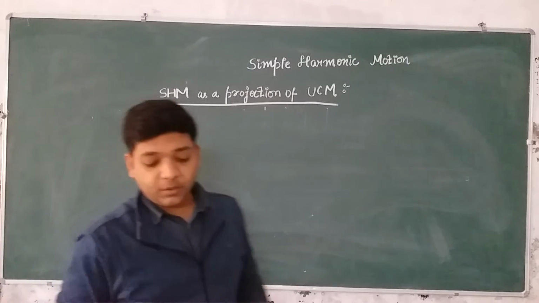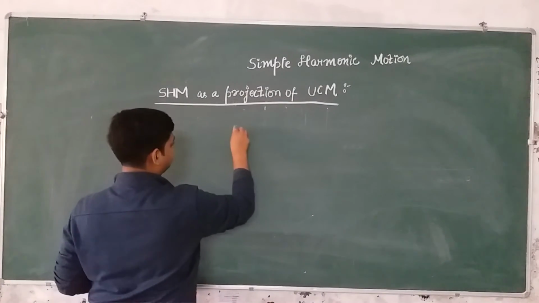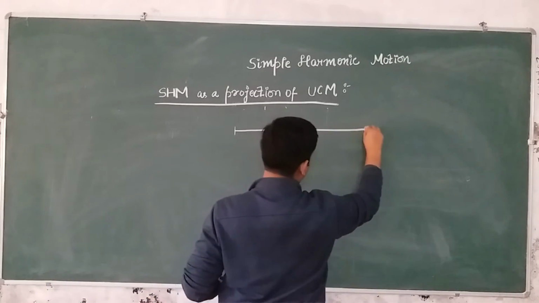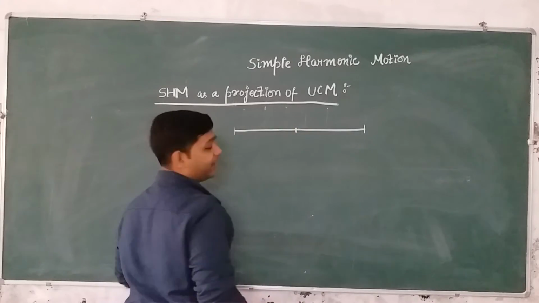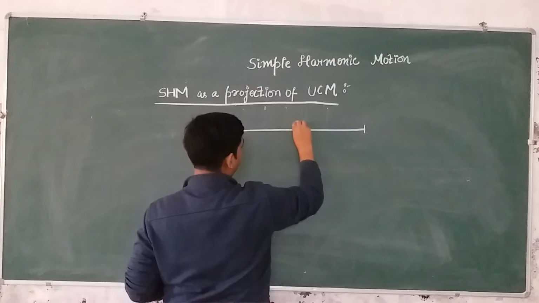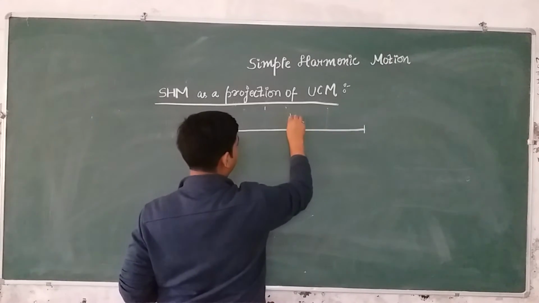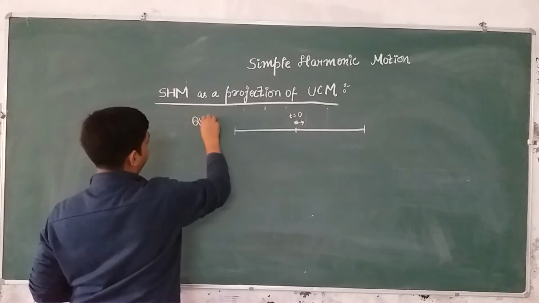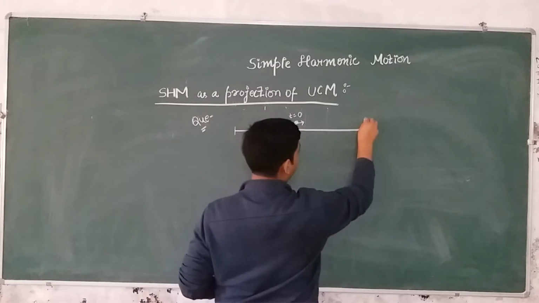Now suppose one question is given to you, right? Let's say there is a particle which is executing SHM. This is the mean position of the particle. At t equal to 0, the position of the particle was this and it was going in this direction. This is the question or example, whatever you want to say.